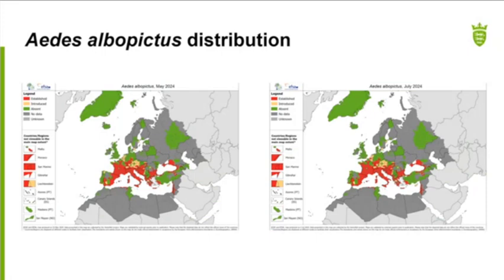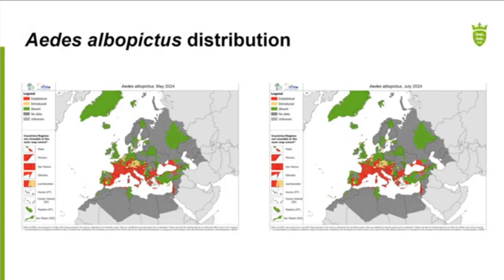Now, this gives a picture of the Aedes albopictus spread in Europe. This map's quite concerning, red being established populations of mosquitoes throughout Europe. So you can see they're quite far up into northern France there. There is a little yellow patch here in the UK where they were introduced but since eradicated.